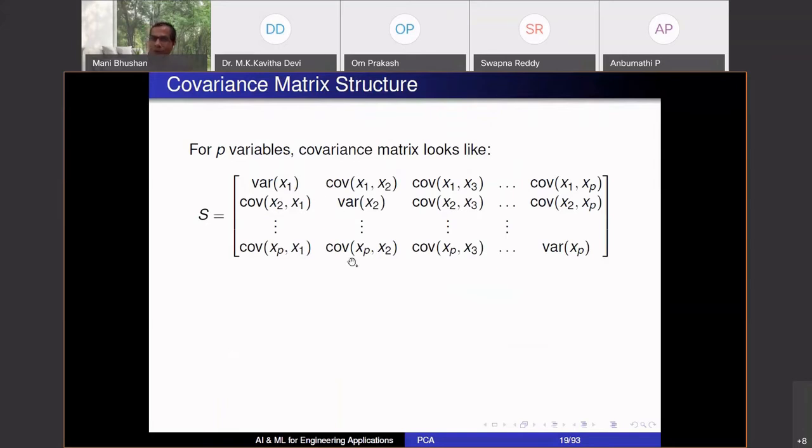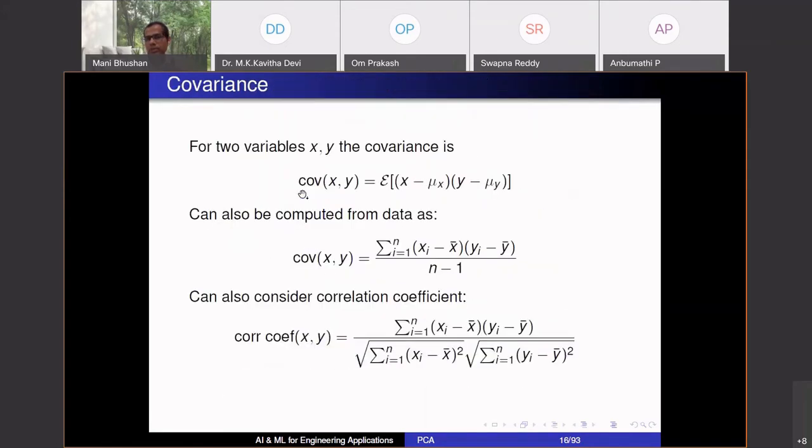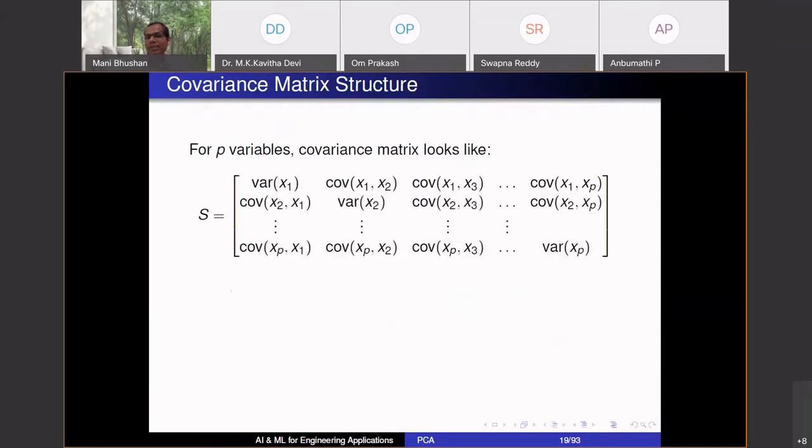And you can observe, what about the covariance of x2, x1? Is it the same as the covariance of x1, x2? If I go back and show you these expressions, if y and x are flipped, does this quantity change? The answer is it does not change. Whether I write y first or x first, it doesn't matter. It's a product, it's the same, right? So this covariance matrix is symmetric. Covariance of x2, x1 is the same as covariance of x1, x2.